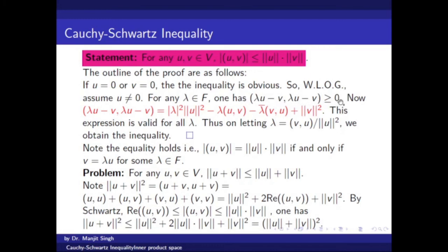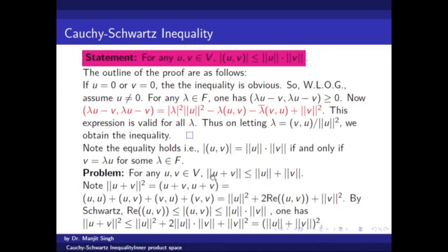This inner product being 0 means that lambda u minus v is 0, and lambda u minus v being 0 means v is a multiple of u by some lambda. So u and v are linearly dependent. So the equality holds for dependent vectors. When u and v are dependent, we get equality, otherwise we will have strict inequality here.